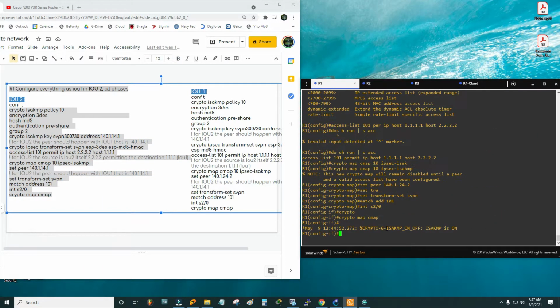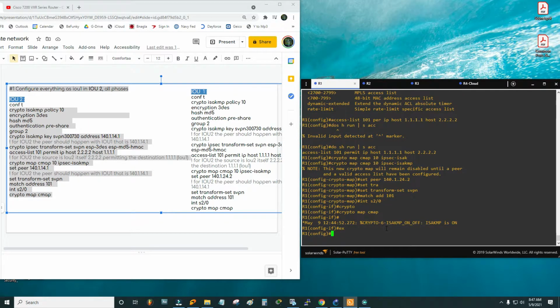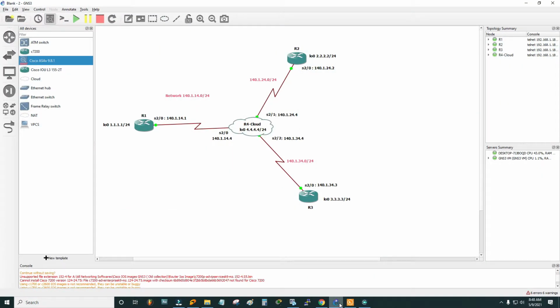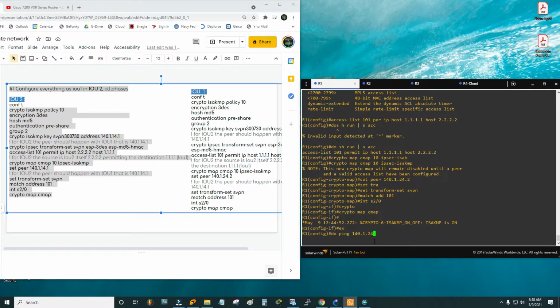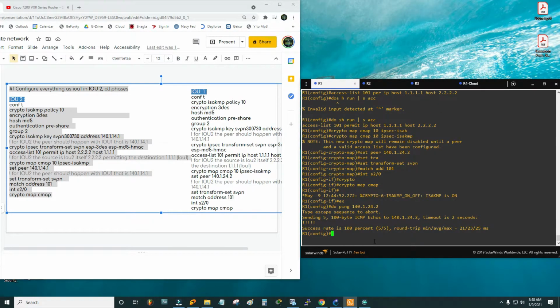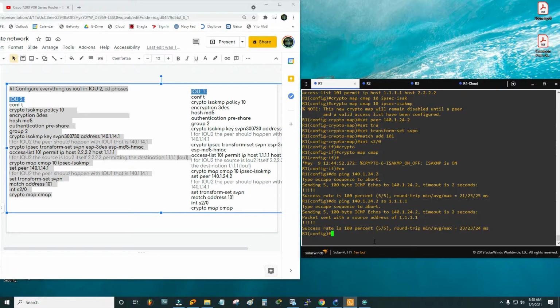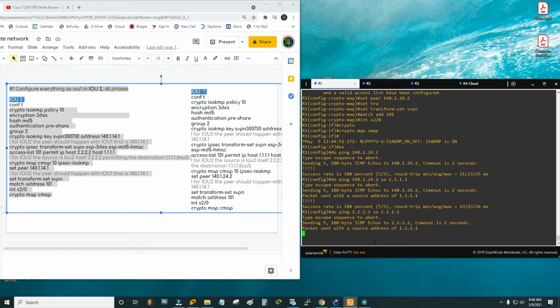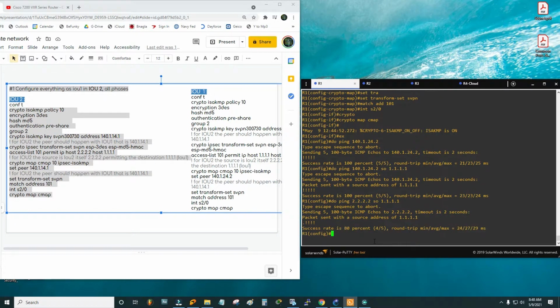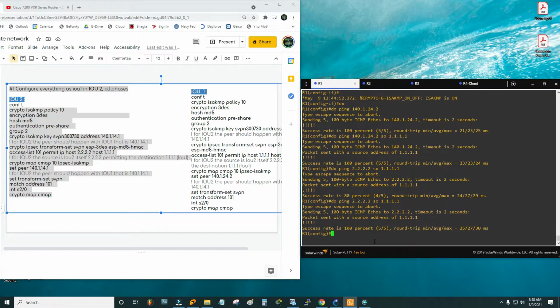You see, now R1 should be able to ping R2 as they have a routing protocol as well, the static routing. Ping 140.1.24.2. Yes, it is pinging. If I ping from the loopback interface source 1.1.1.1, yes, it's pinging. If I ping from loopback to loopback, yes, it's pinging now.